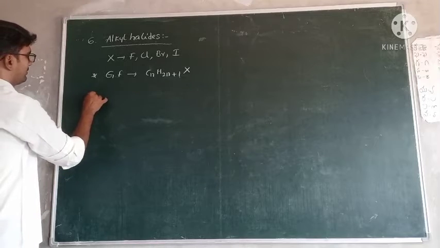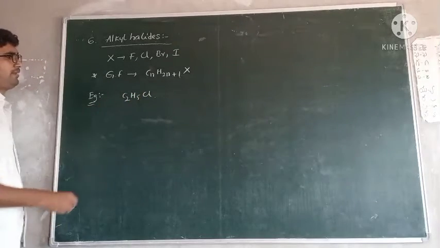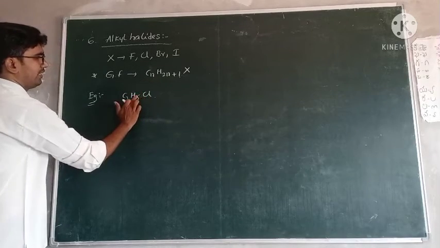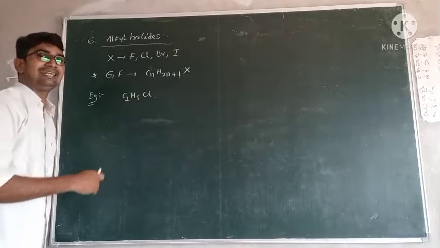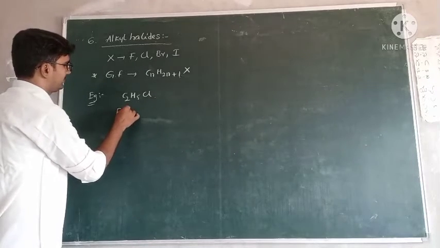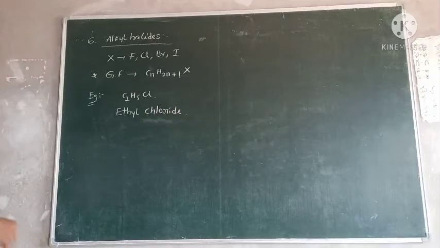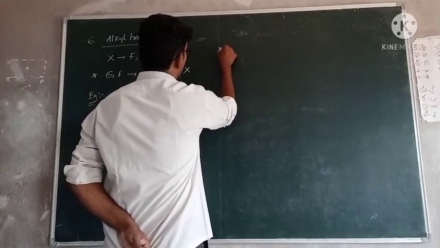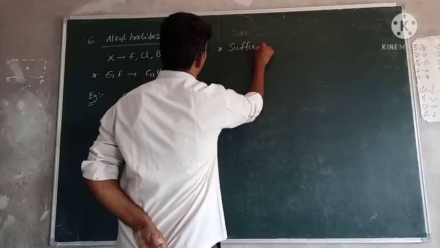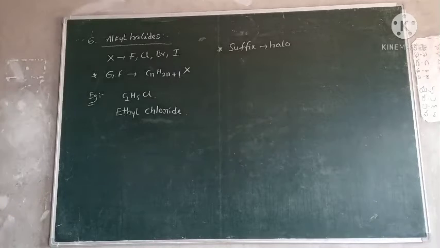Example for this one. This is C2H5Cl. What is this compound's name? Actually, if chlorine is not present and hydrogen is present, it is C2H6. C2H6 means ethane. But when hydrogen is replaced by chlorine, this one is ethyl chloride. Okay, ethyl chloride. Generally, the suffix name is halo, but in most of the cases these are taken as substituents, okay, meaning as a prefix.